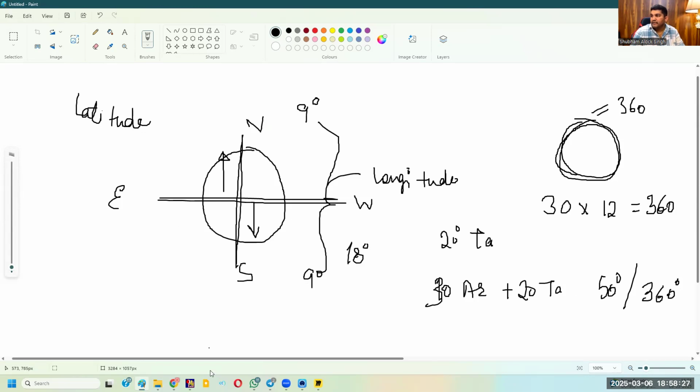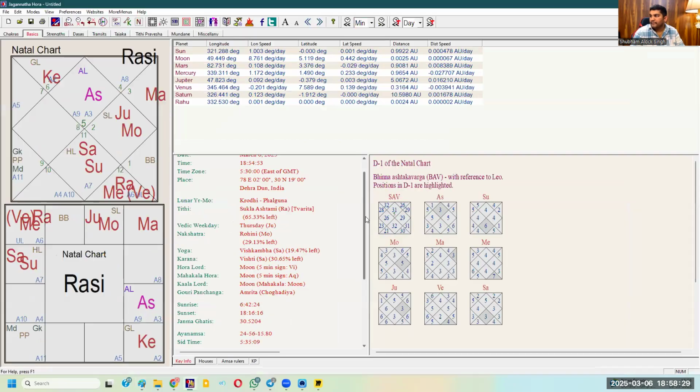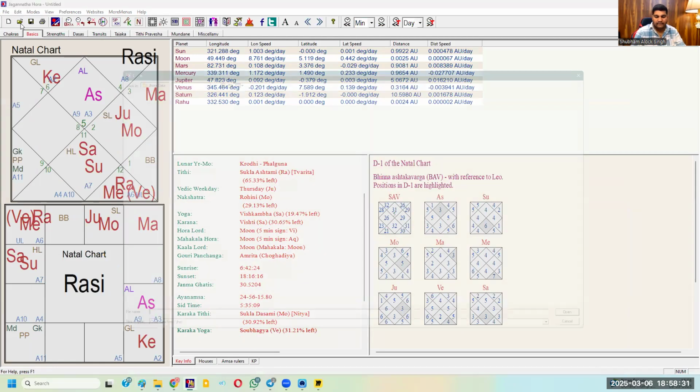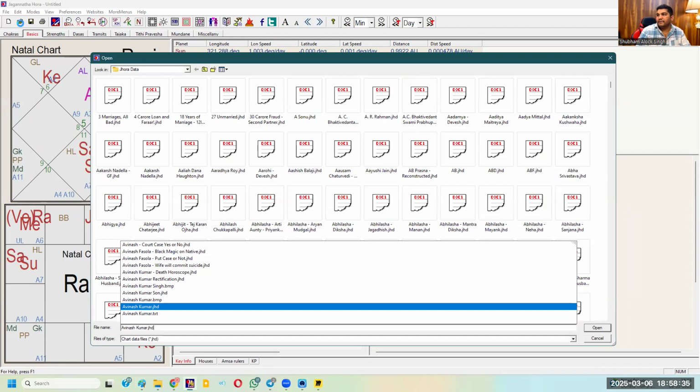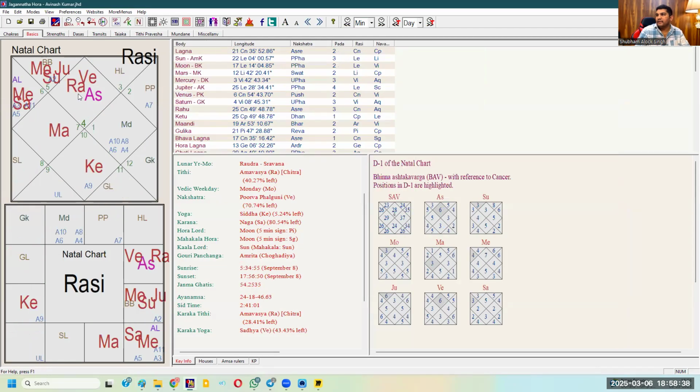For example, you take one horoscope. In this particular horoscope, you see Mercury and Saturn are in the same Rashi. Mercury 3 degree Virgo 42, Saturn 4 degree Virgo 08. Now, because Mercury is 3 degree 42 minutes, he will create the span from 2 degree 42 to 4 degree 42. And because Saturn is at 4 degree 8 minutes, it is within 1 degree span from Mercury. So Saturn and Mercury go into a planetary war.